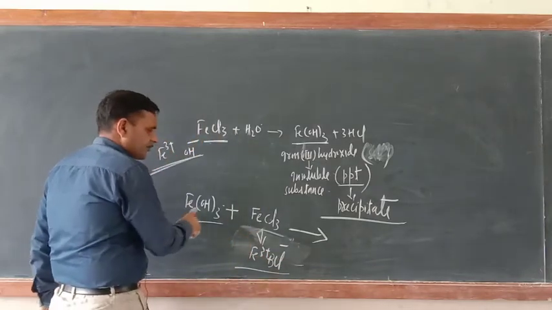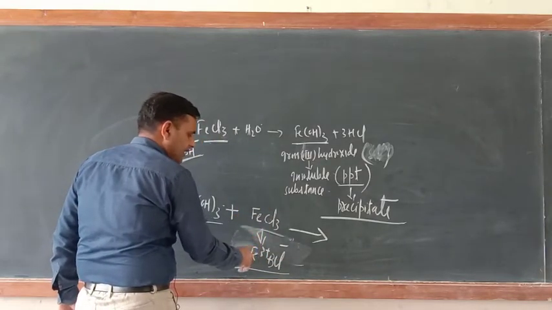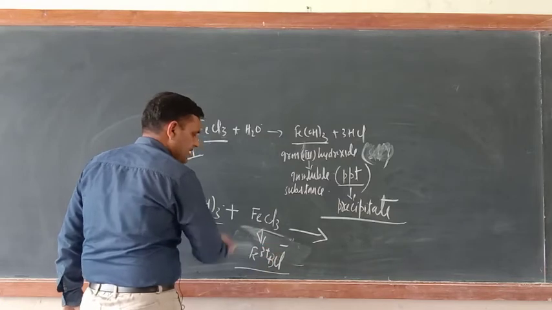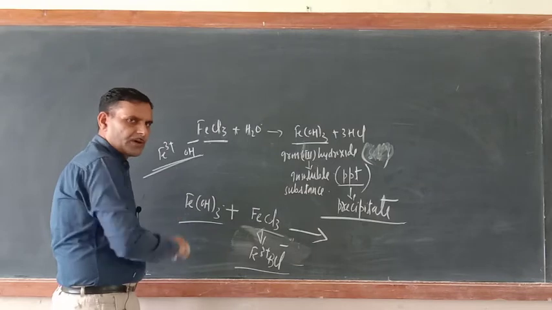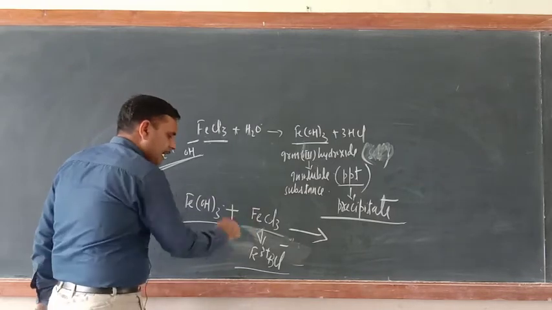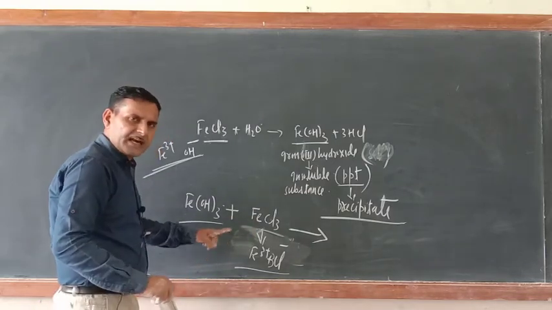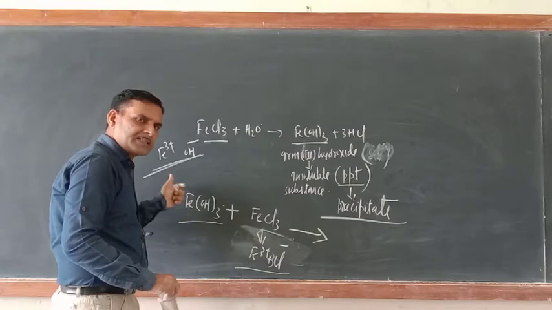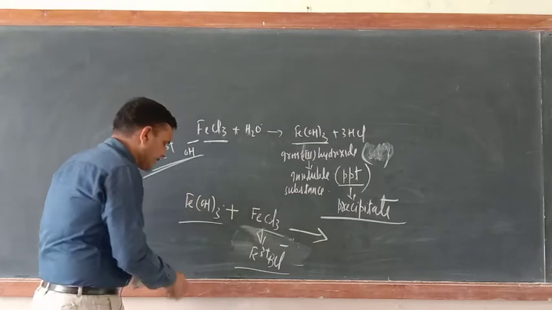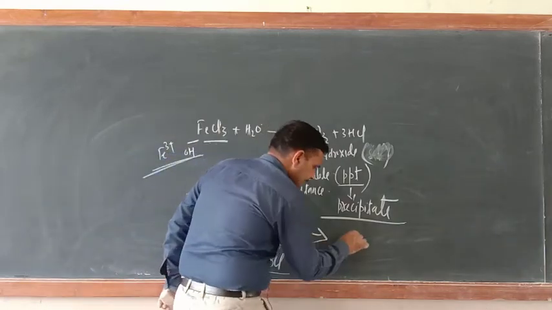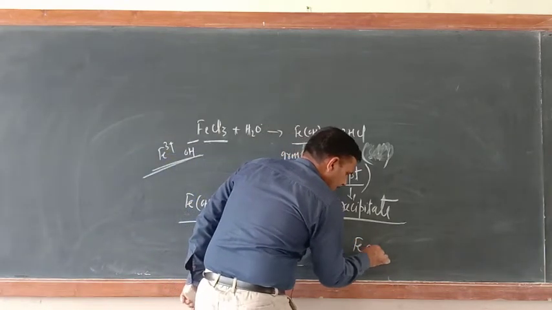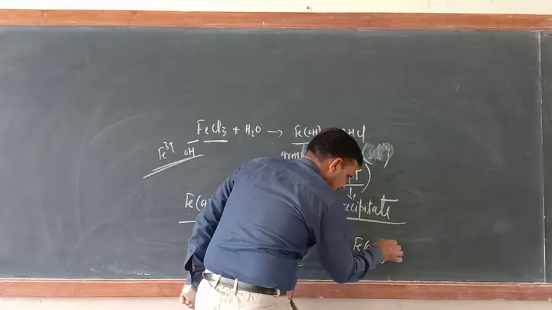Now just see. When FeCl3 ionizes into Fe3+ and 3 Cl-, which is the common ion here? Which ion do the colloids also have? The common ion is iron. So the rule says that only the common ion will be adsorbed at the surface of the precipitate. This is the precipitate. At its surface, write down Fe(OH)3.